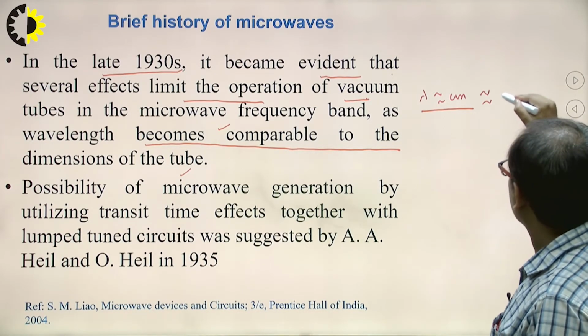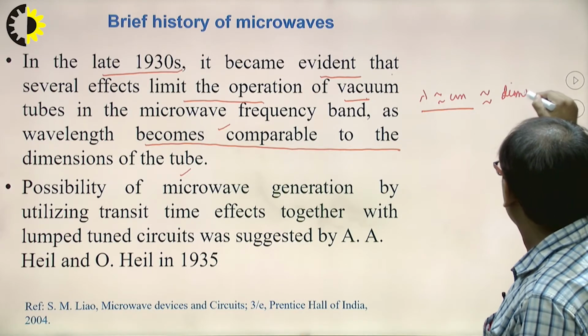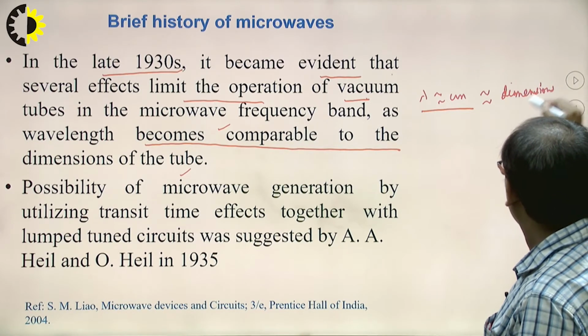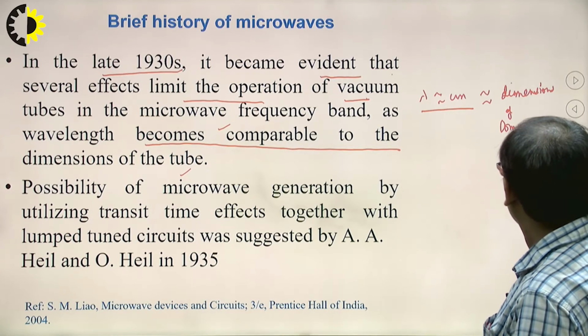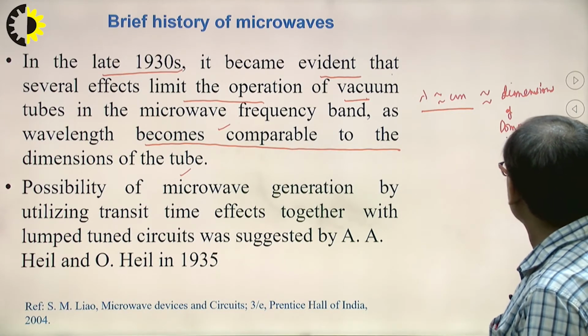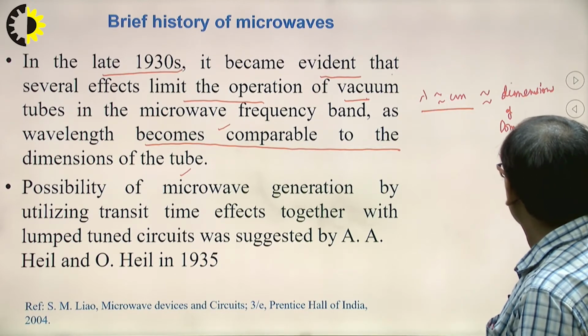The dimensions of the components, or you can say the vacuum tube.